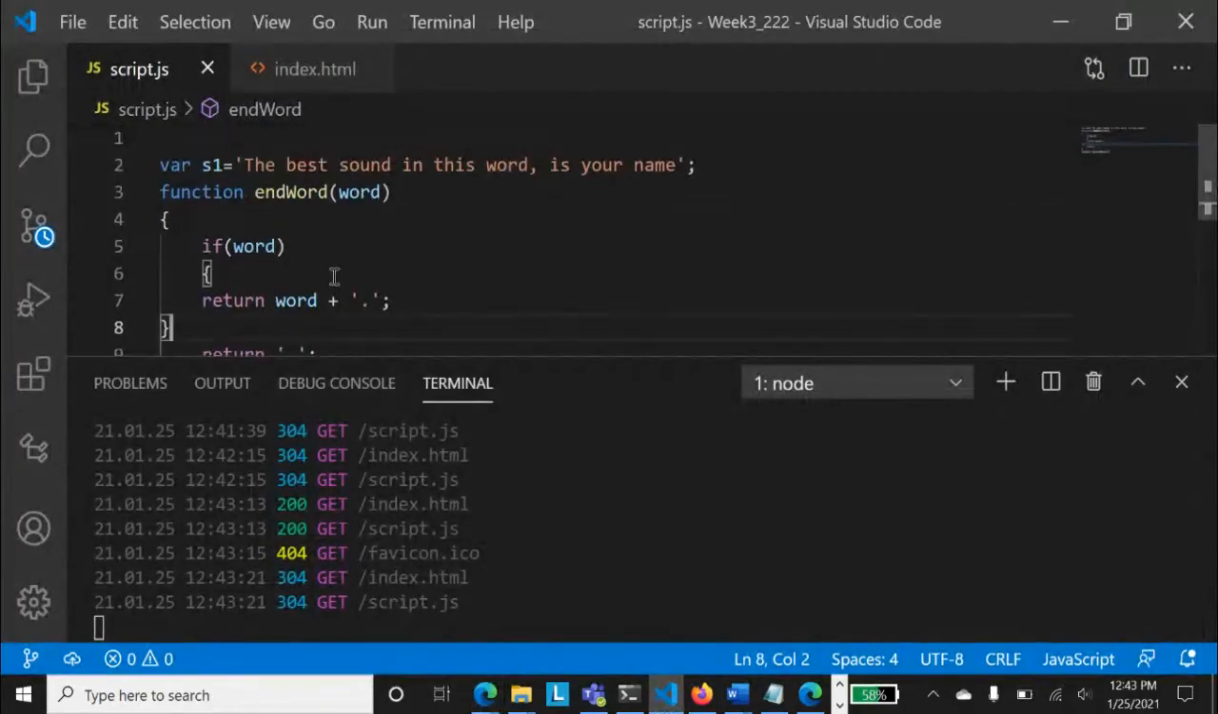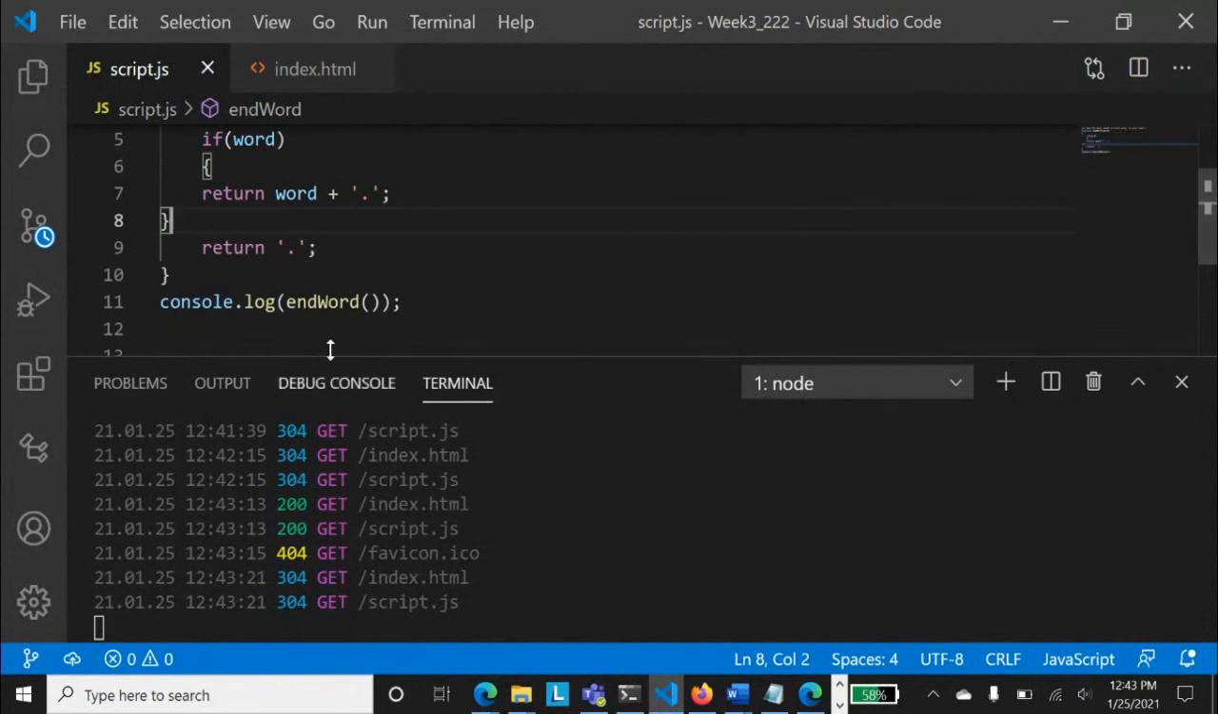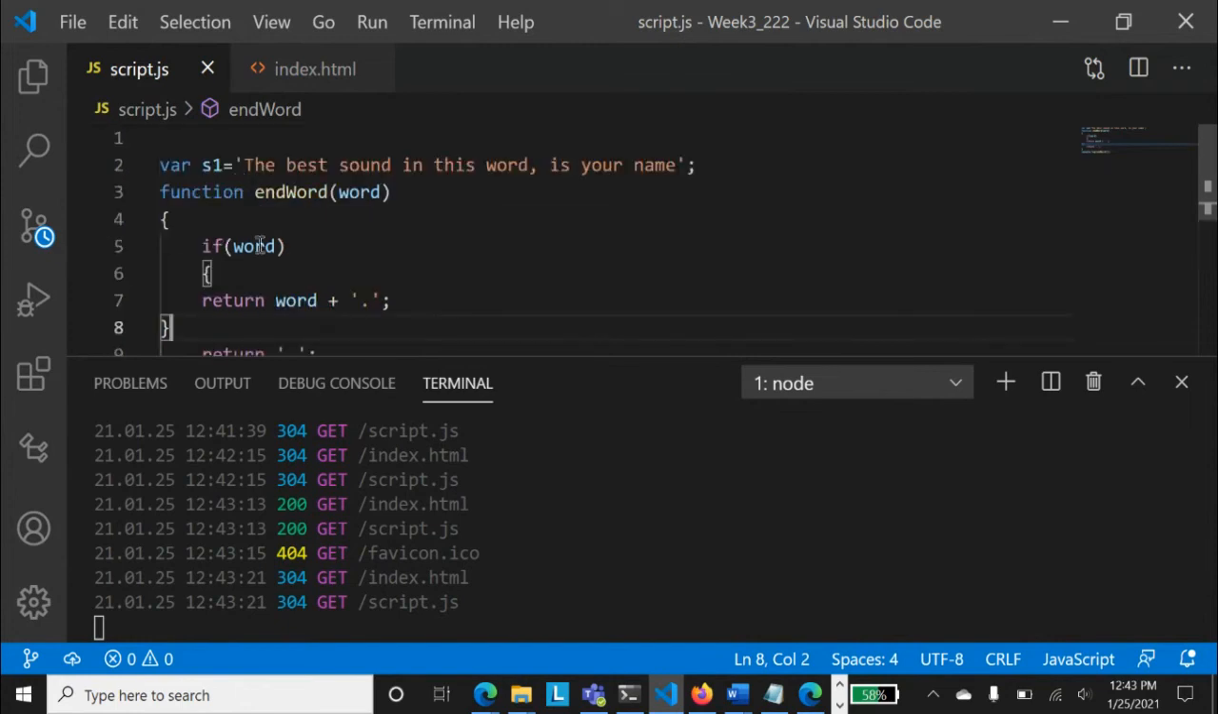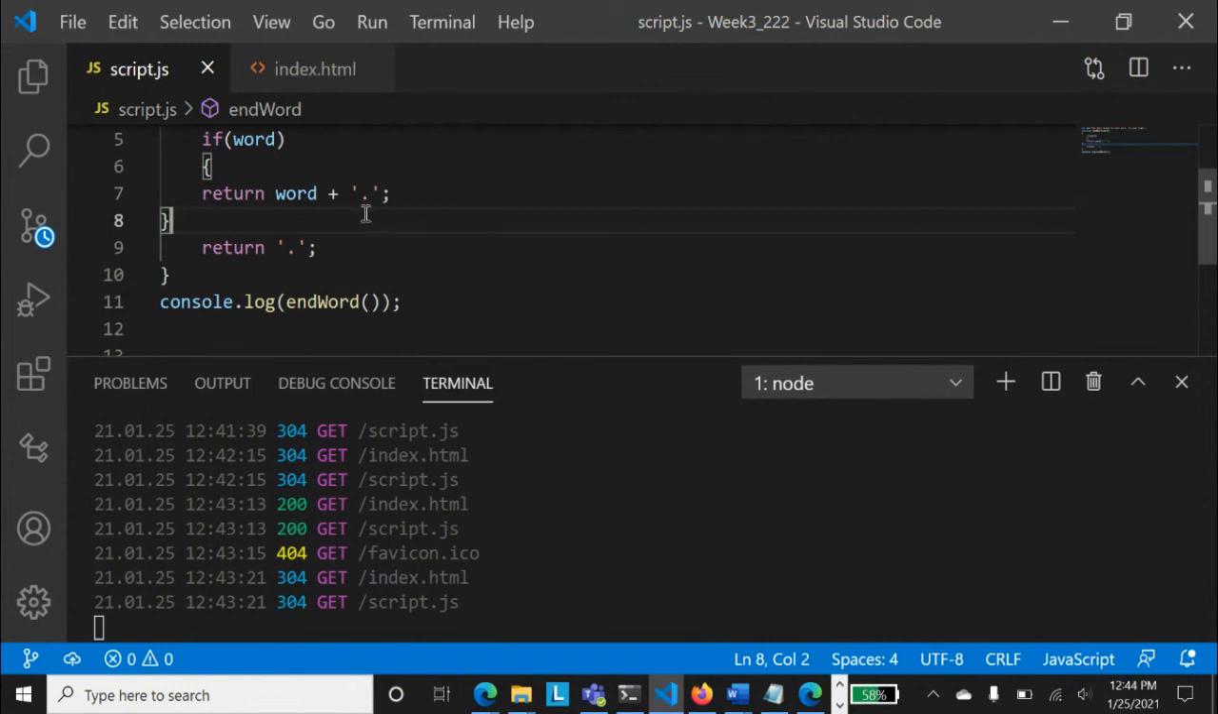And now what is happening is that it's basically doing what we are just handling, that if word is not defined, truthy value or falsy value, remember. So if it is not defined, you can just return only dot. If it is working, then you can define a word.